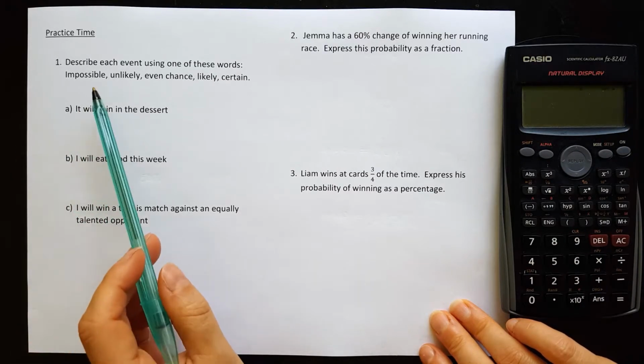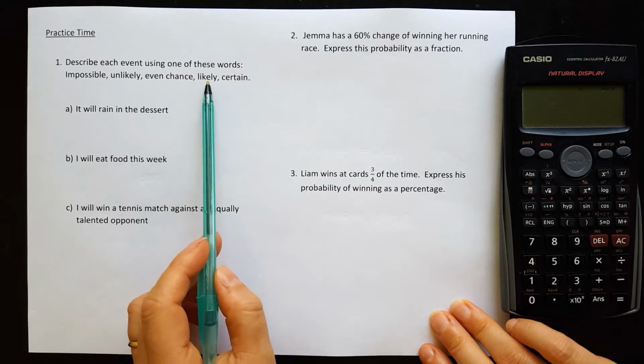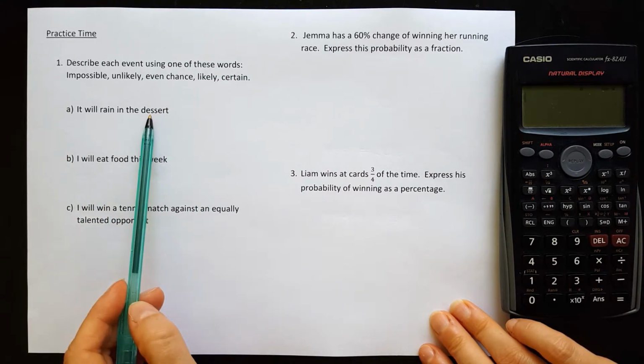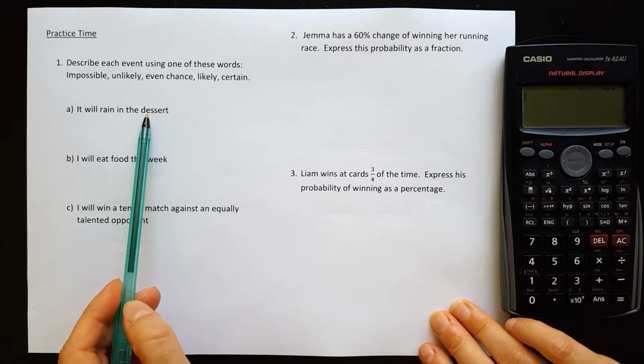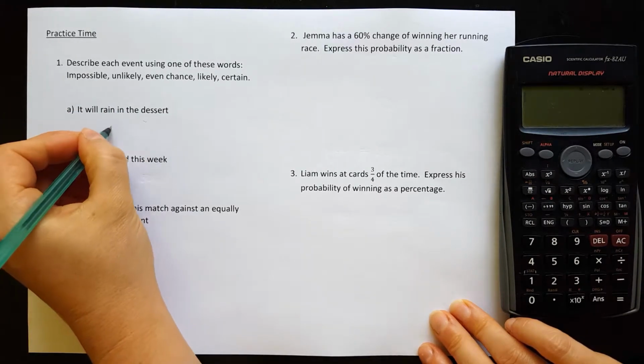So for question 1, describe each event using one of the words: impossible, unlikely, even chance, likely, and certain. Okay, so it will rain in the desert. Well, because it's a desert, we would think they don't get very much rain, but it wouldn't be impossible to get rain. I would say it would just be unlikely.